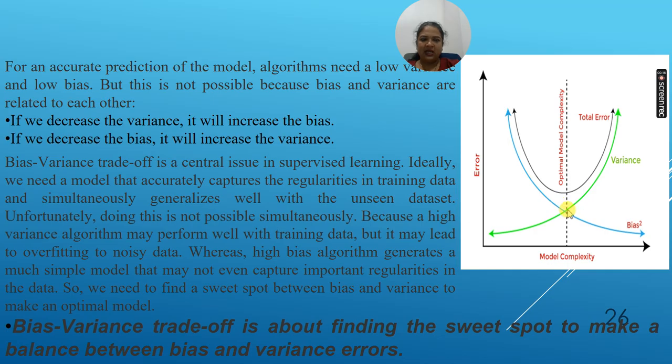There is a central point where both lines meet. This is called the sweet spot, the balance between bias and variance, where both values are neither high nor low but average. We are looking for such values in the bias variance trade-off, and that is good for the model's training and testing.